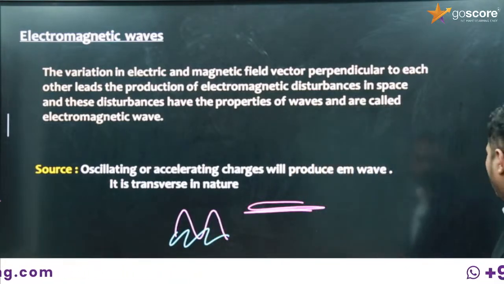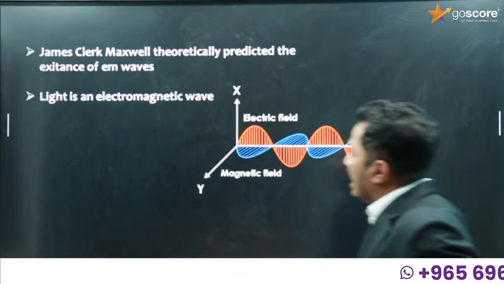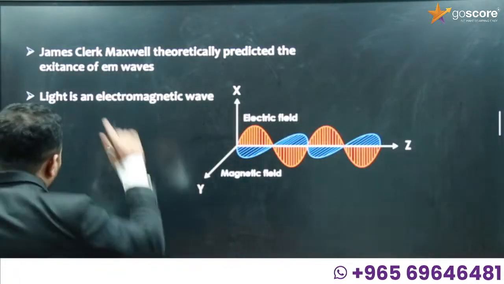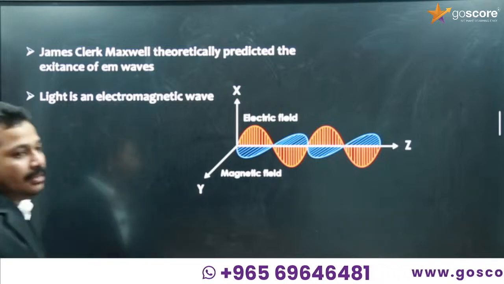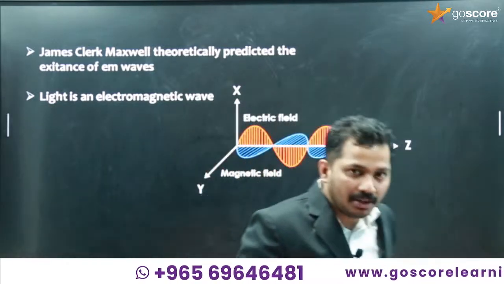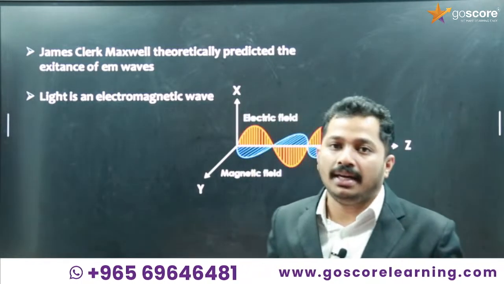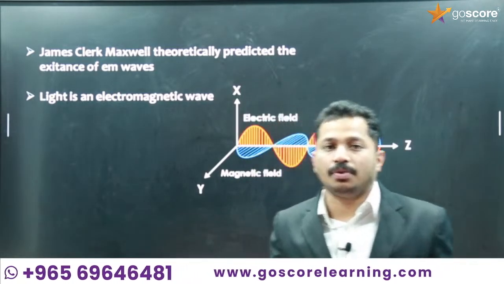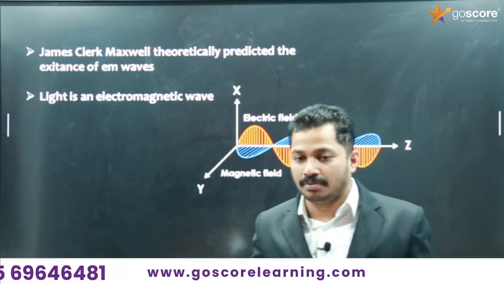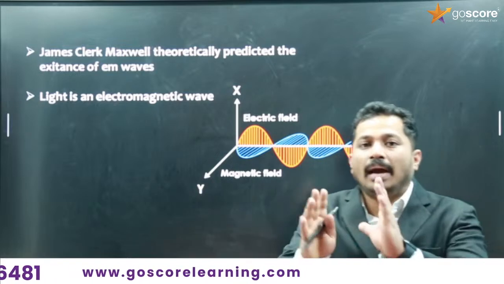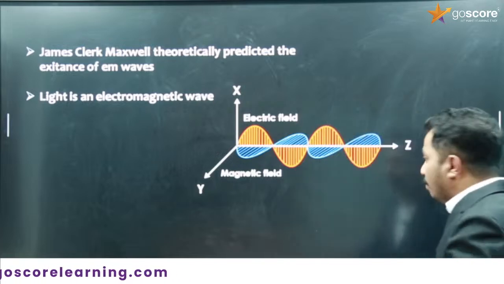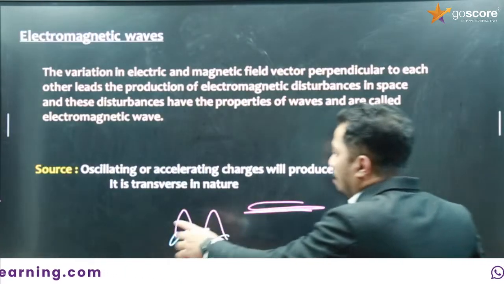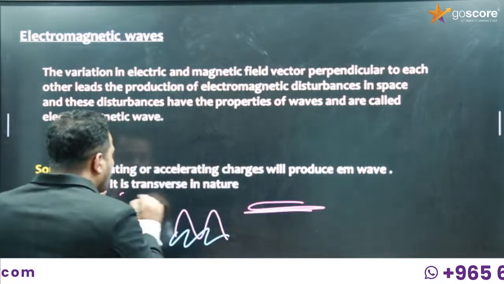Okay, now then, James Maxwell, the same Maxwell that we have discussed now. Maxwell theoretically predicted the existence of electromagnetic waves, and even though he could not find any experimental proof for them, it was later found by some other scientists. So it was Maxwell who predicted the existence of electromagnetic waves. Okay, and one more point we have skipped is that the electromagnetic wave is transverse in nature.